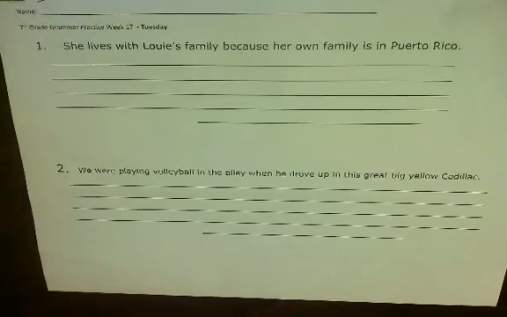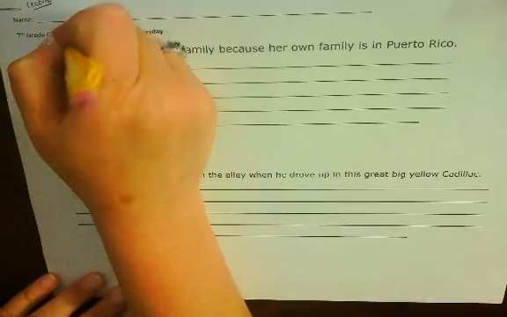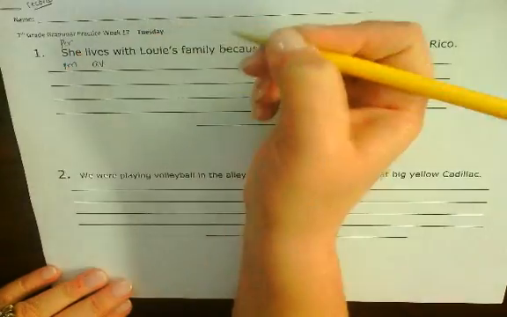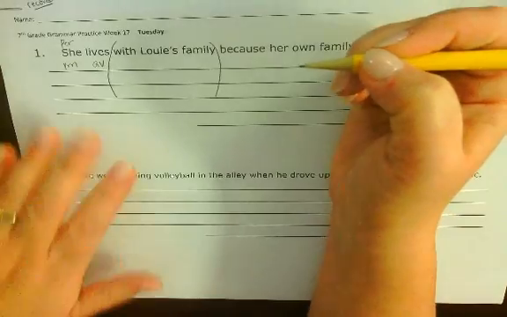Okay, let's practice some four-level analysis today. She is a personal pronoun. Lives is an action verb. With Louie's family is a prepositional phrase, so we put it in parentheses.